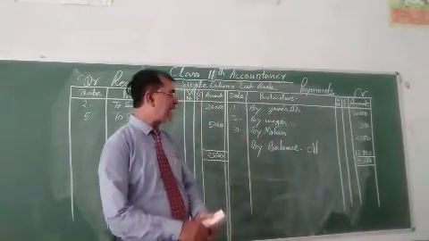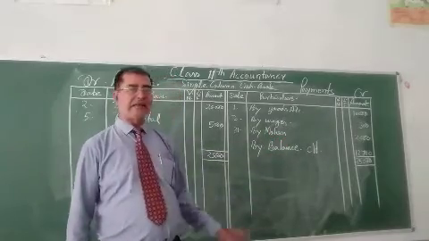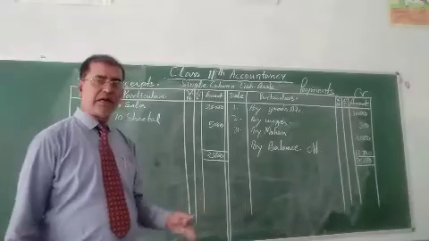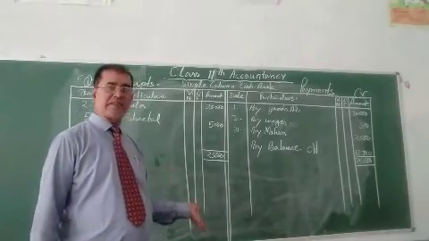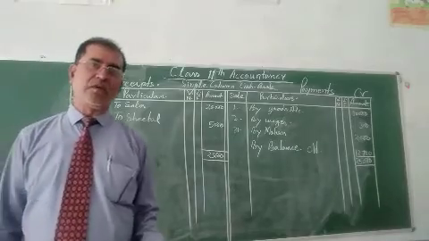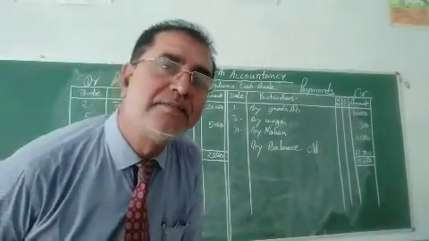This is the cash in hand. The cash book is showing cash in hand. So all the transactions here are only examples given for your sake. That is the single column cash book. Only cash related transactions are recorded.